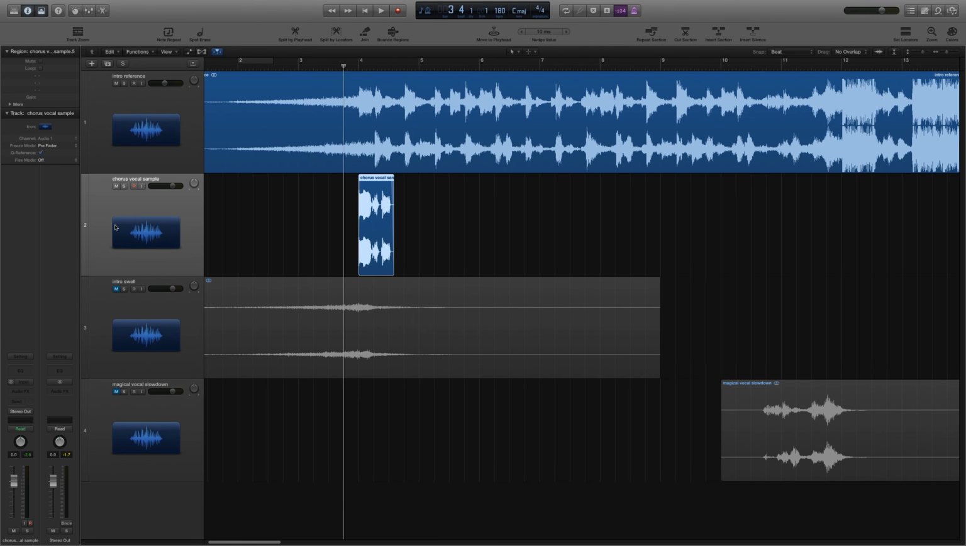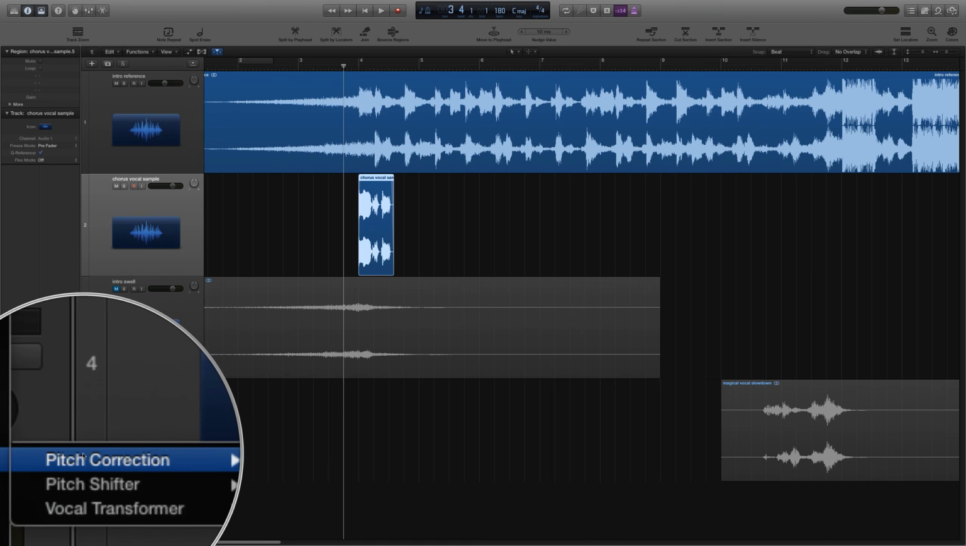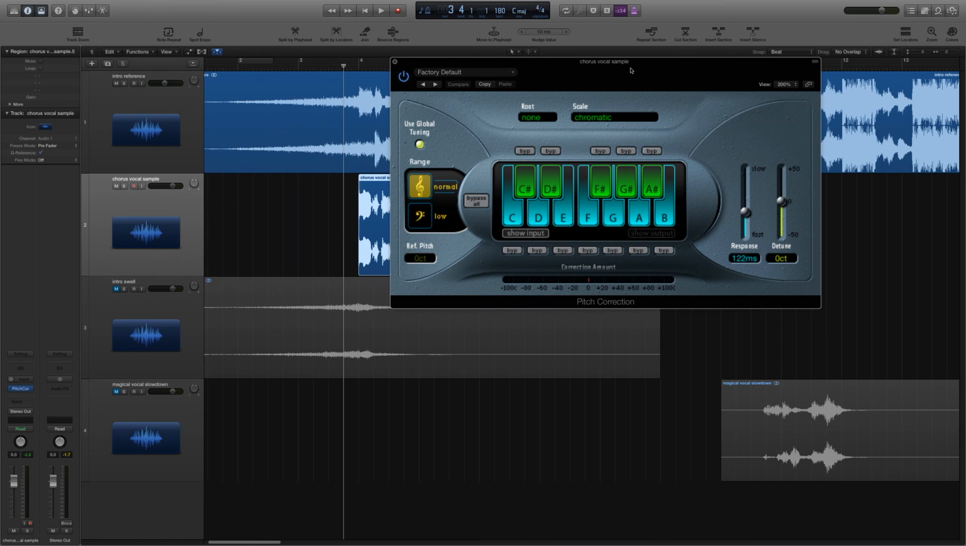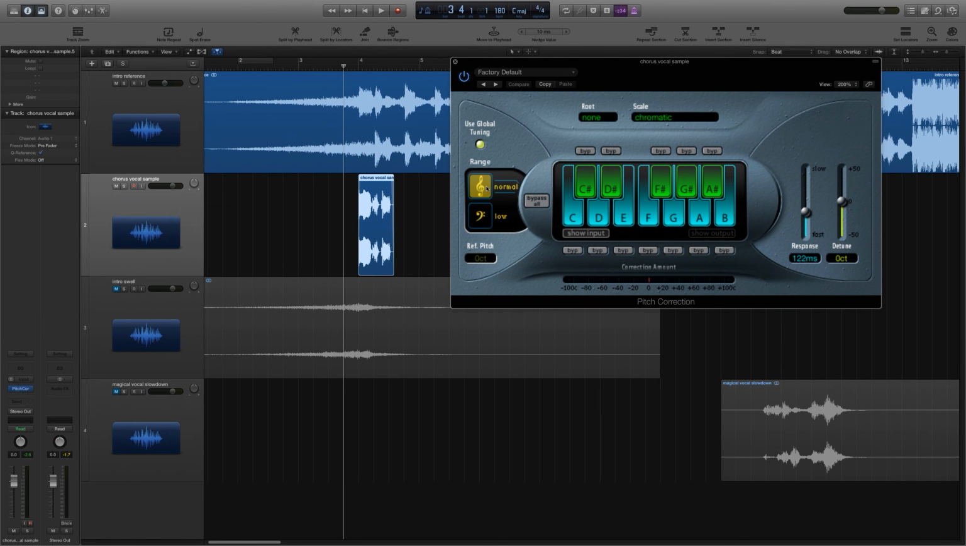So I'm going to click on the track. We're going to add the pitch correction plugin, and we're going to make this sort of have that auto-tune sound. So I'm going to keep it on normal. I'm going to pull the response time all the way down. And I believe the notes that are being used are C, B flat, and G. So let's get rid of everything except for C, B flat, or A sharp, and G.